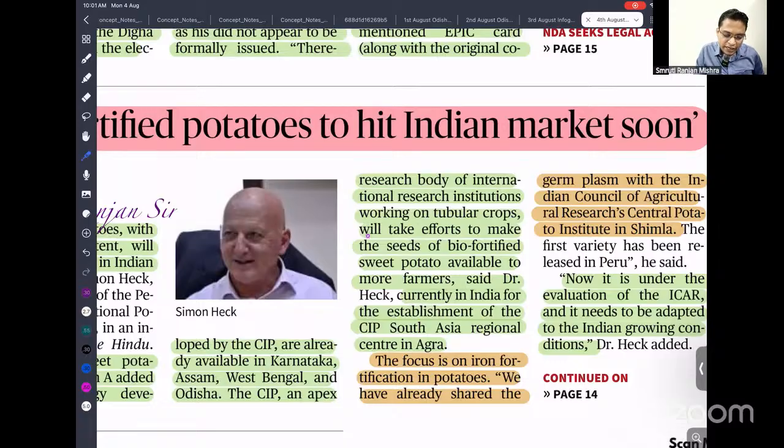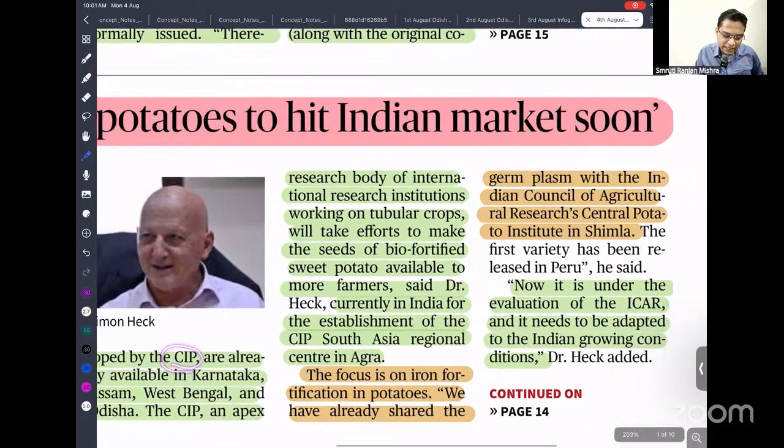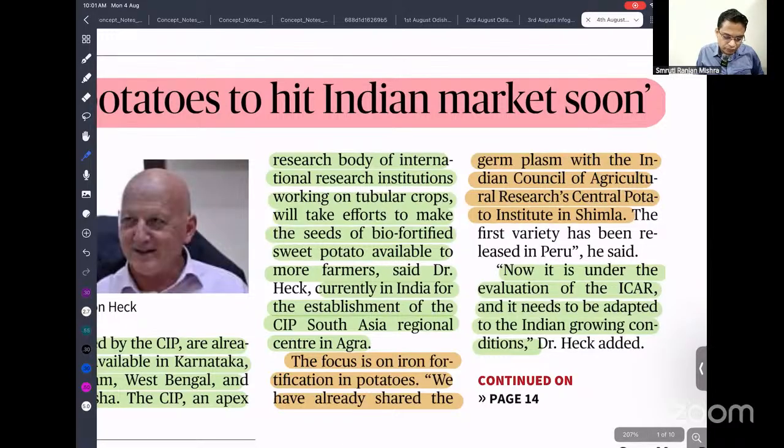So we'll make efforts to make the seed of biofortified potato available to more farmers. If more farmers are going to grow this biofortified potato, it is going to be helpful to fight against malnutrition. You have to remember that this organization CIP does not belong to India. The focus is on iron fortification in potato.